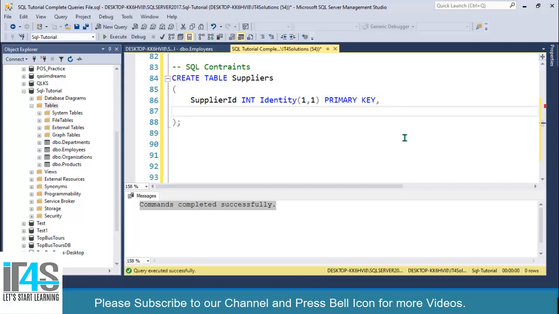Okay, let's add another column, supplier name, and then nvarchar of 50, and then I will use another constraint, unique. This indicates that this column is unique. You cannot insert the same value again and again in this column. Okay, so you can also set over here not null.